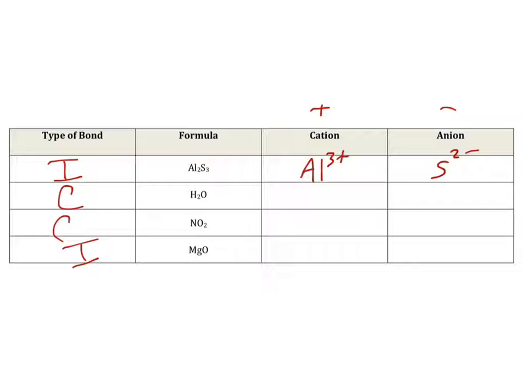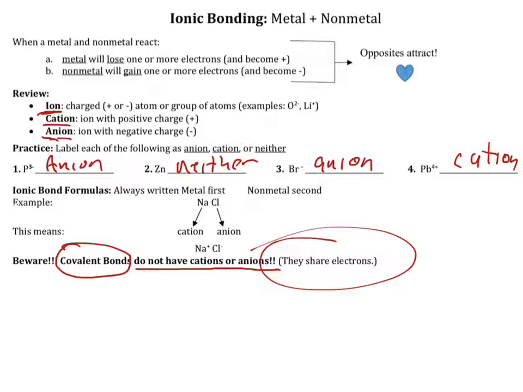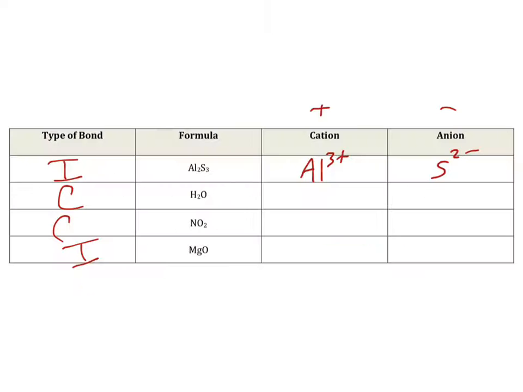Now what about this next one here? Well, if you look at your periodic table, hydrogen makes a 1 positive, oxygen makes a 2 negative, except, what does this say? Covalent compounds do not have cations or anions. So if it is a covalent compound, you write not applicable for both. Very easy, because it does not have a cation or an anion because the electrons are not transferring, instead they're sharing. We'll talk about that in the future. Not applicable. Not applicable. Again, if it's a covalent compound, it does not have anions or cations.